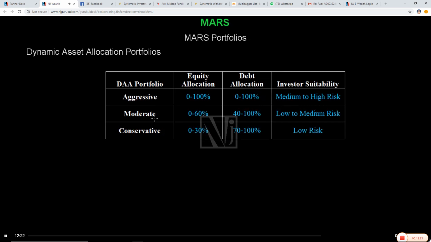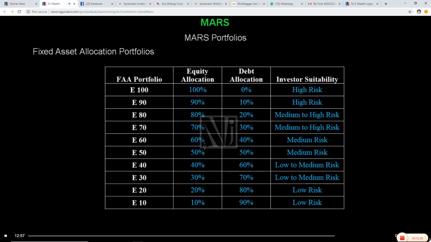In the moderate portfolio, the equity allocation can range from 0 to 60% and debt can range from 40 to 100%. So this means even when the markets are favorable, the equity allocation will be capped at 60%. The moderate portfolio is suitable for low to medium risk profile investors. And lastly, we have the conservative portfolio. Here, the maximum equity allocation is 30%. So even in the most favorable markets, the equity component will be very small. The conservative portfolio is suitable for low risk profile investors.